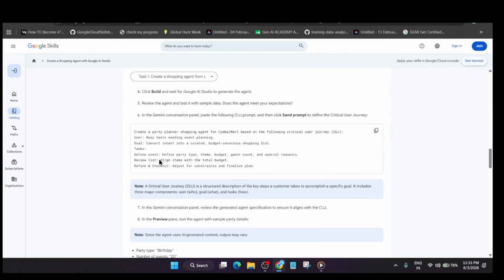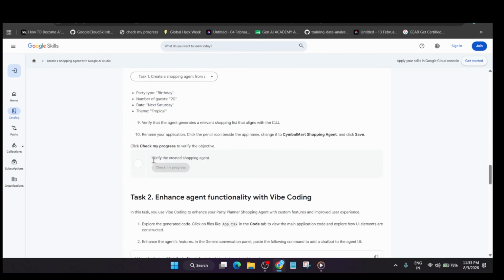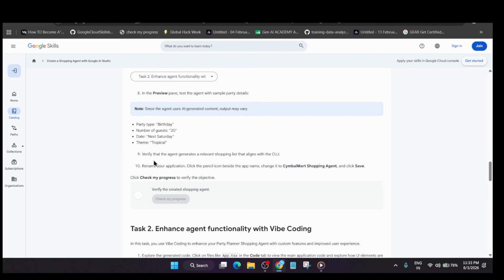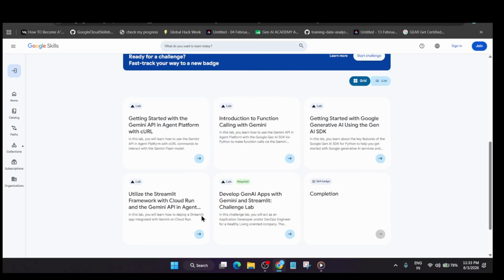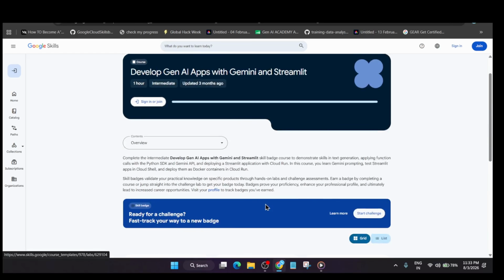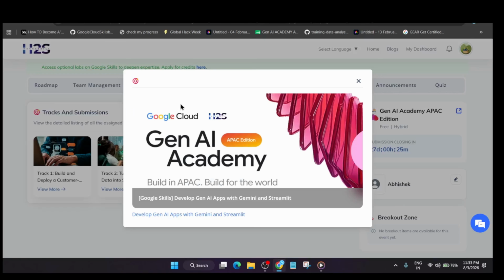If you have participated in the arcade program, similarly, here we have to do some task and check the score, and then we have to submit the proof of its completion. Similarly, we have a skill badge also, that is Develop GenAI Apps with Gemini and Streamlit. So here also you can see we have to complete the skill badge only, and once it is completed, we have to attach the proof over here.